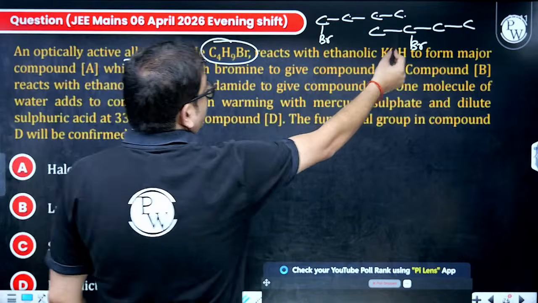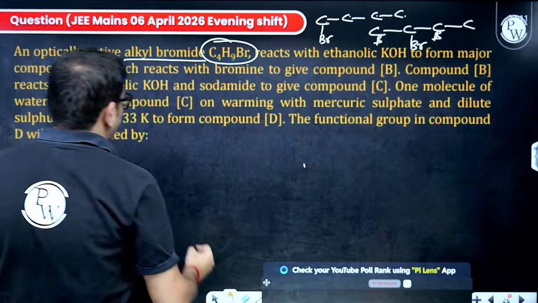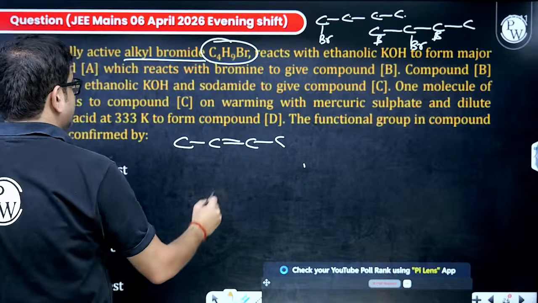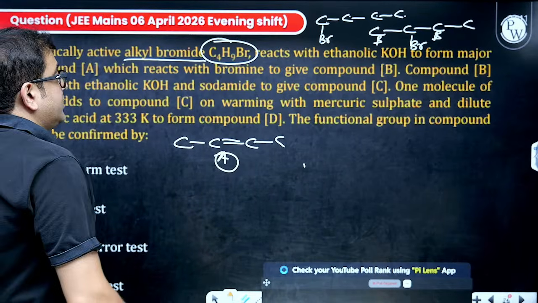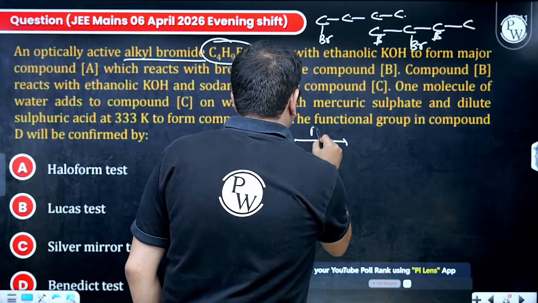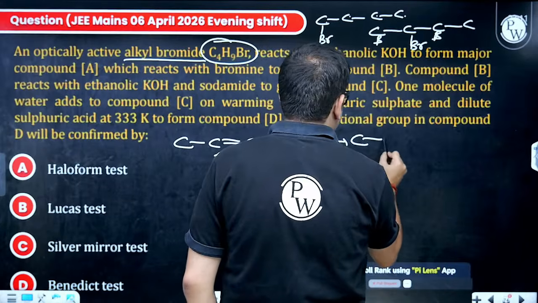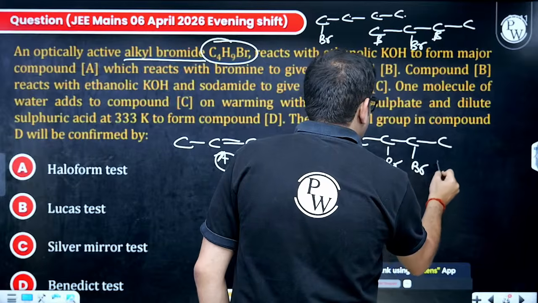Now alcoholic KOH. Sir, this is also beta, this is also beta, but that will give the more stable alkene. So I will be forming this more stable alkene. Let's say this is A, which is my major product. Now this reacts with bromine to give B. Sir, it will be vicinal dibromide. So this is my compound B.